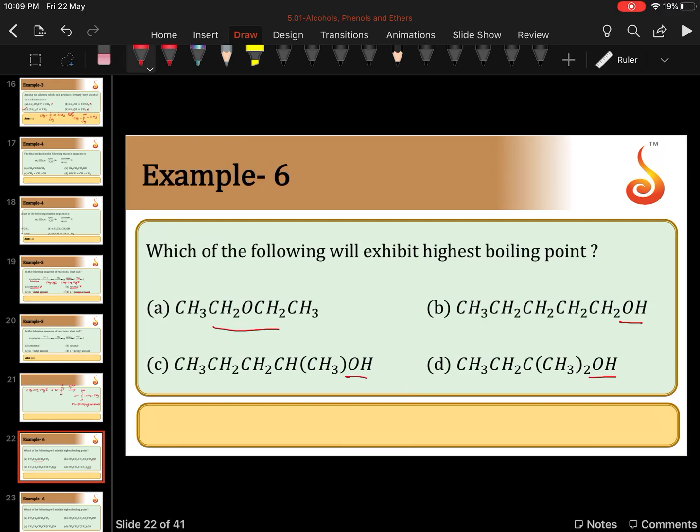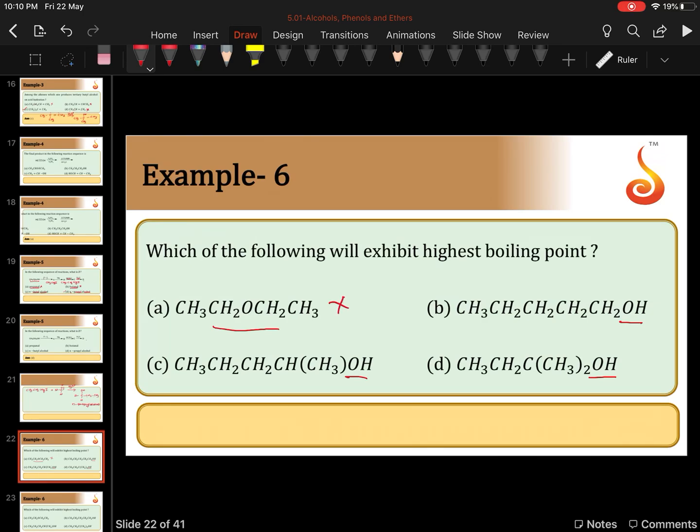Alcohols and ethers are functional isomers. Functional isomers means the general molecular formula will be same. So, boiling point will be more for alcohols because of their ability to form hydrogen bonding. So, alcohols boil at high temperature compared to ethers. So, option A ruled out.